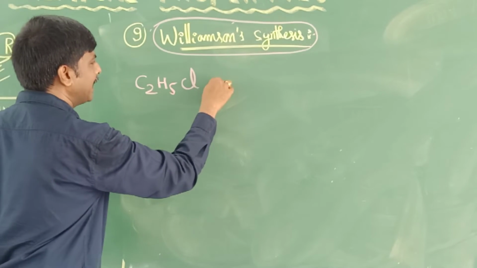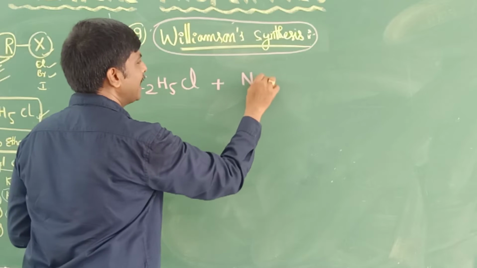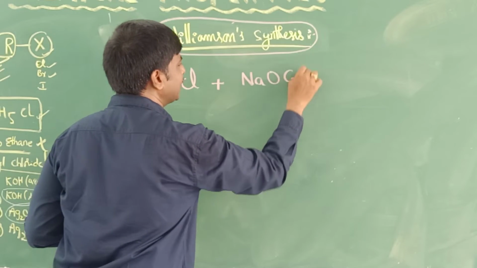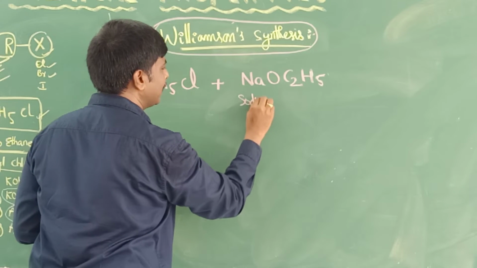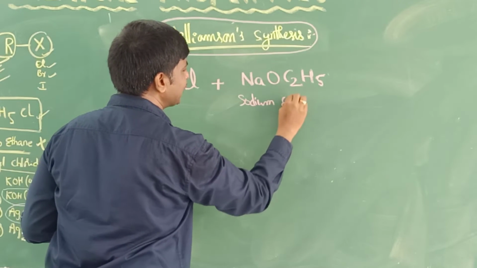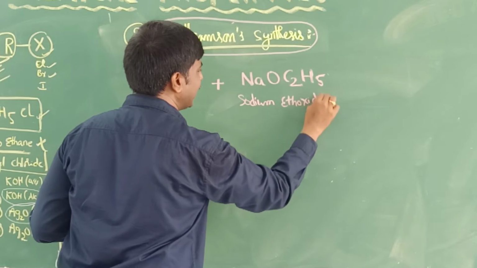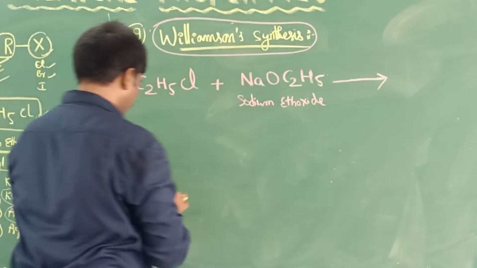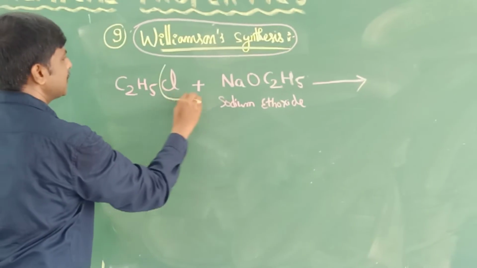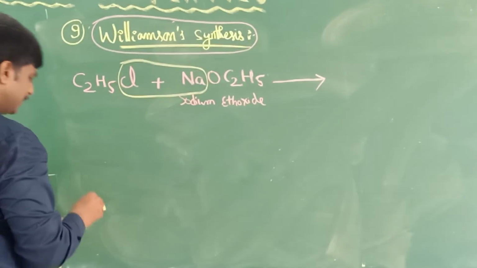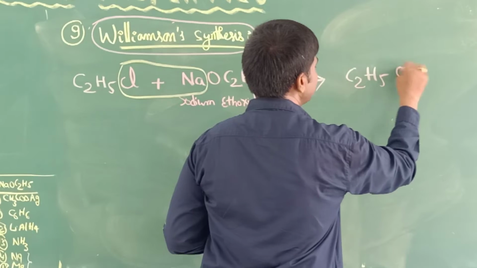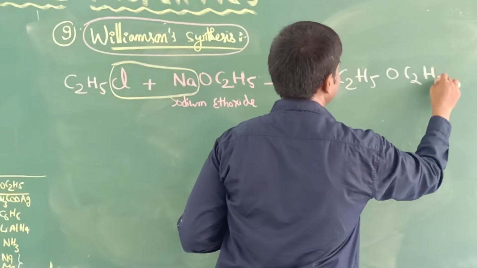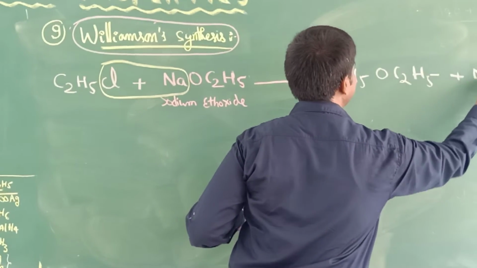Here, C2H5Cl, chloroethane, reacts with NaOC2H5, that is sodium ethoxide. When chloroethane reacts with sodium ethoxide, the product is C2H5OC2H5 plus NaCl.